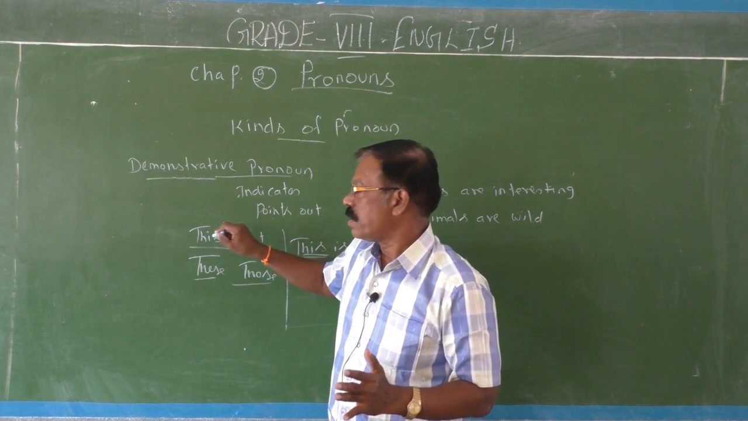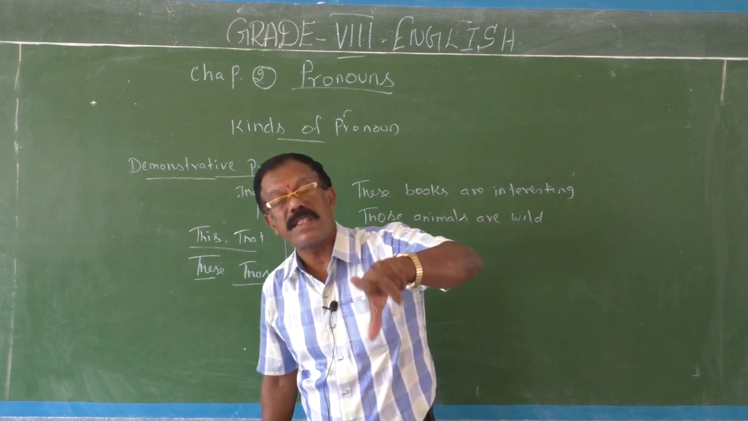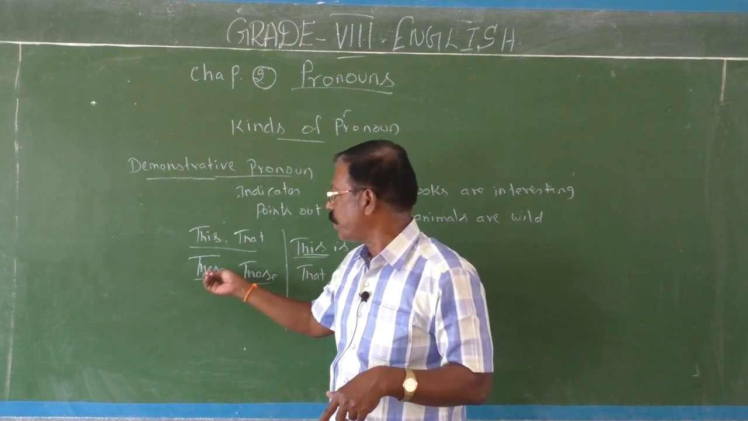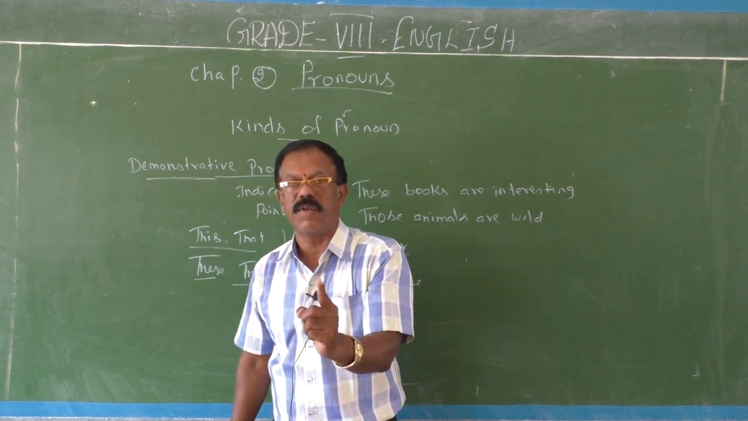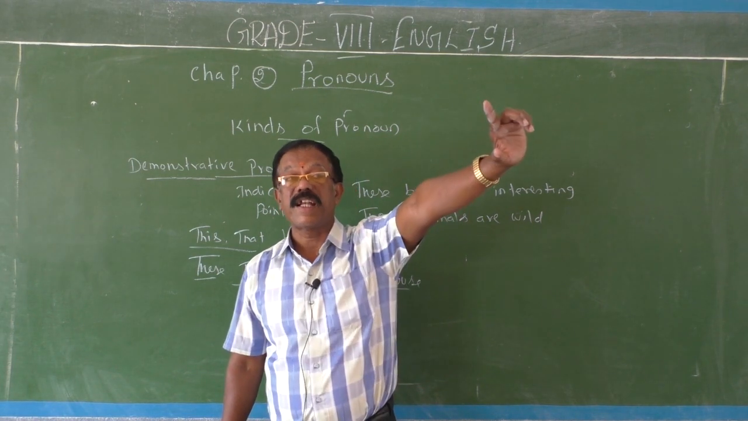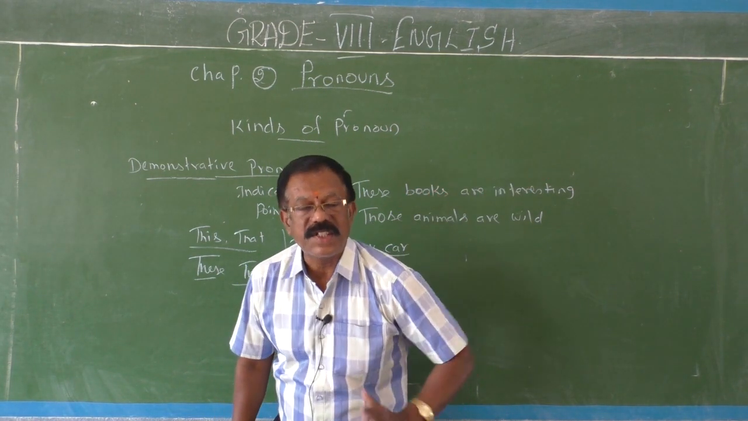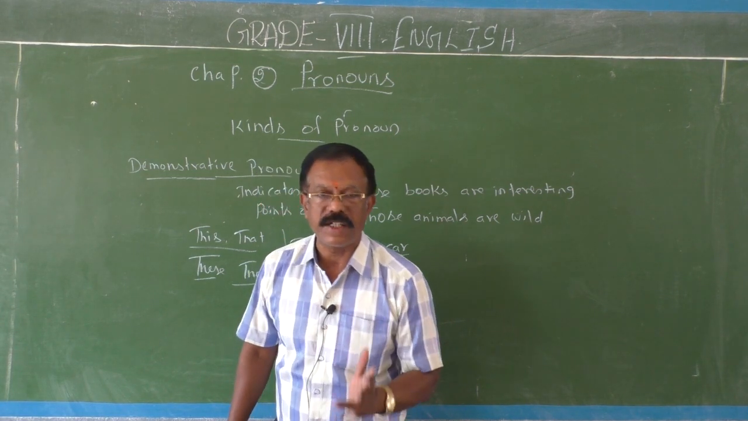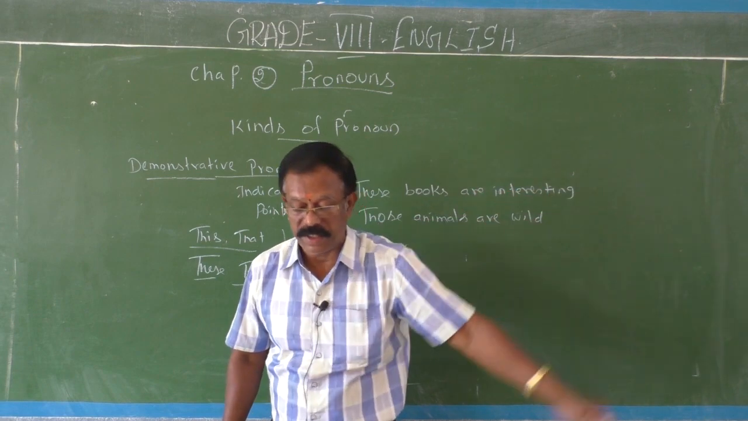We use singular subjects with this and that. We use plural nouns with these and those. This refers to a singular object or noun nearer to you. That stands for a singular object far off from you. These stands for plural objects nearer to you. Those stands for plural objects far off from you.